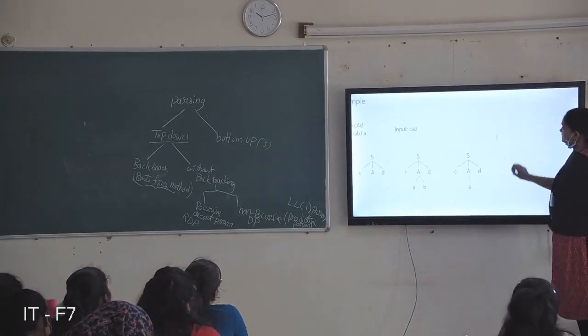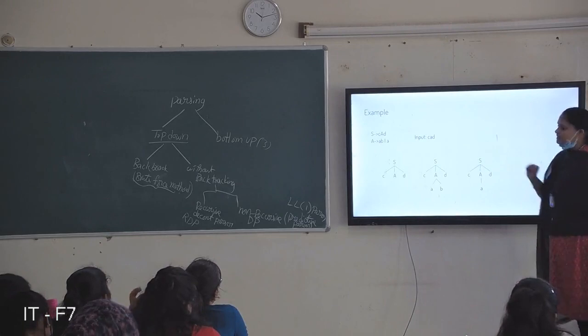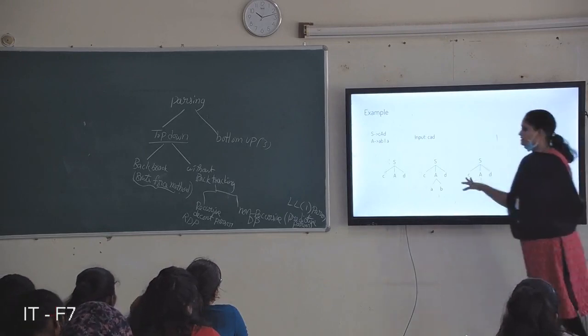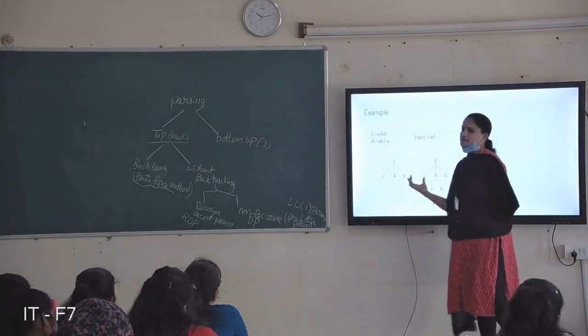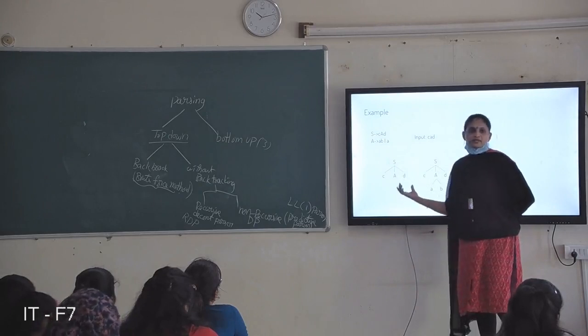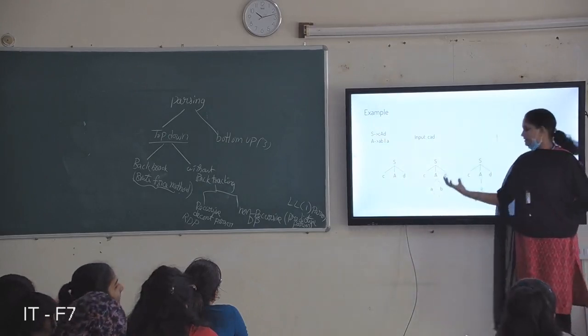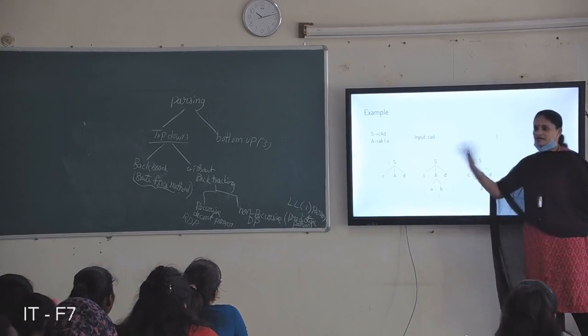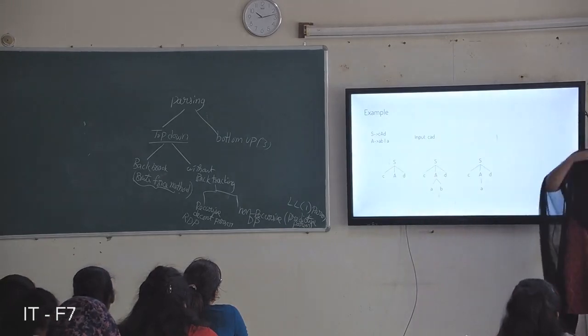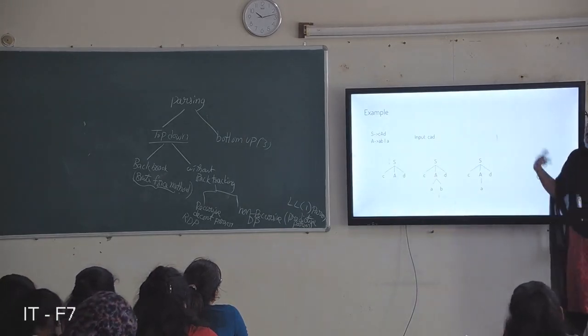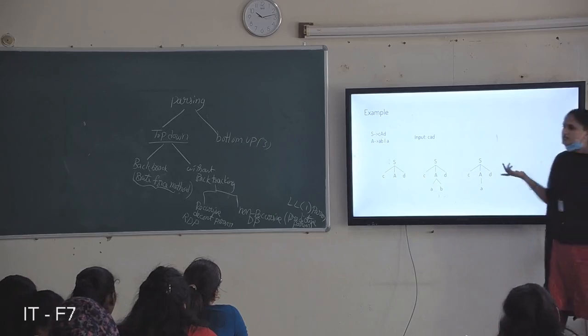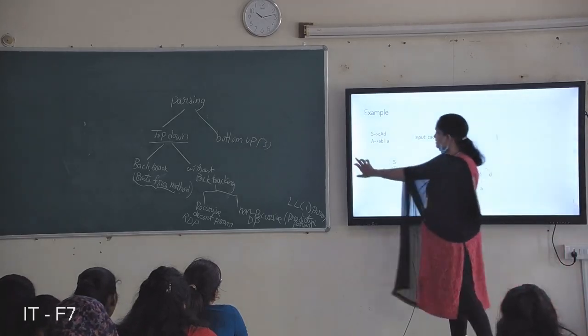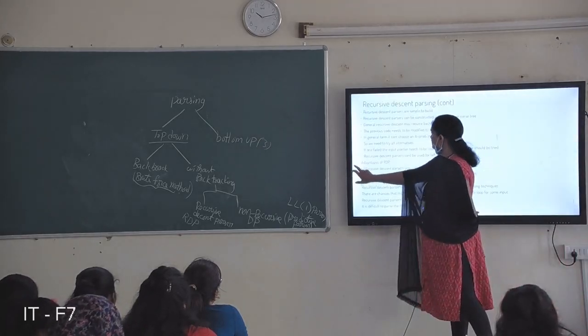Brute force method: there is no particular algorithm. You take one production and try with that production. If it does not match, you try with another production. Backtracking means you go back one step and try with another production. That is nothing but the brute force method. This is also what we call the backtracking method.